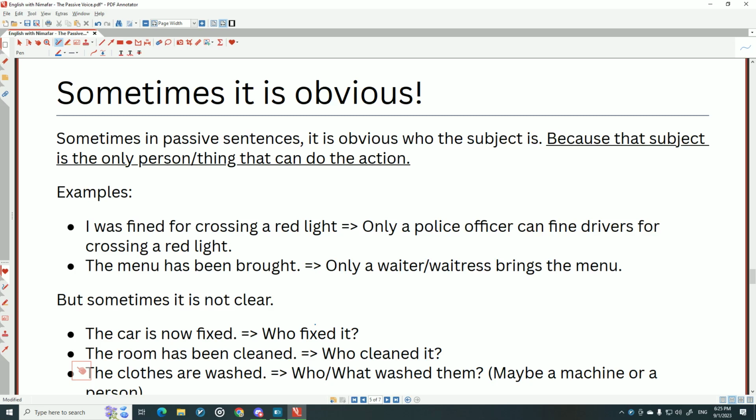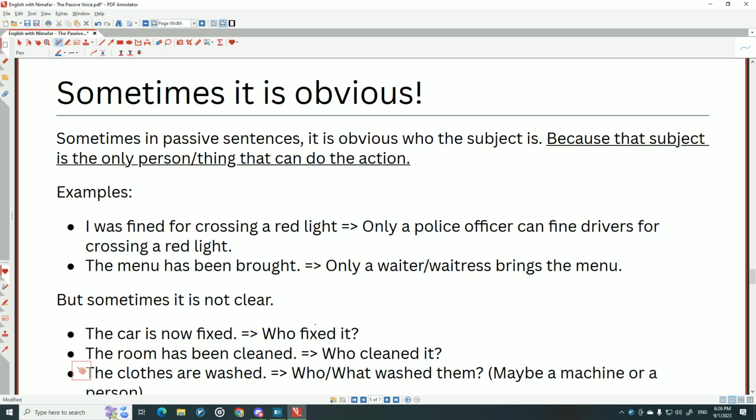So there is no need to say I was fined for crossing a red light by a police officer, because it's pretty obvious that the police officer fined you. That's his job, and only this kind of job can fine you for that.